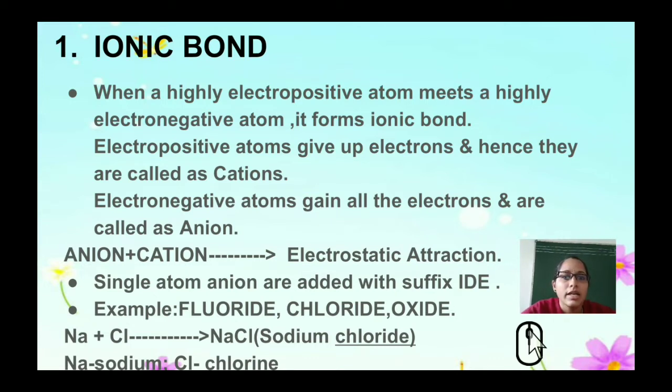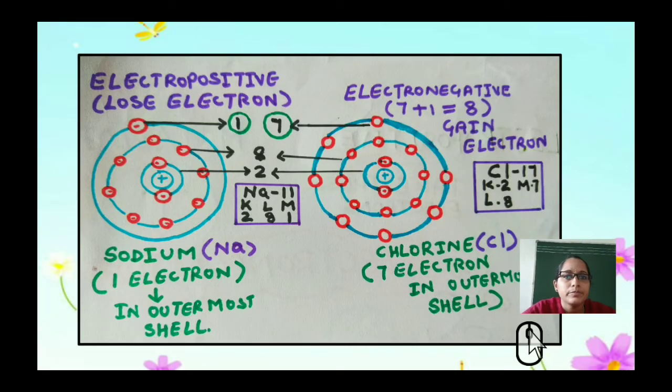A single atom anion will be suffixed by -ide, like fluorine is fluoride, chlorine, chloride, oxygen, oxide. So Na plus Cl, sodium plus chlorine becomes sodium chloride.